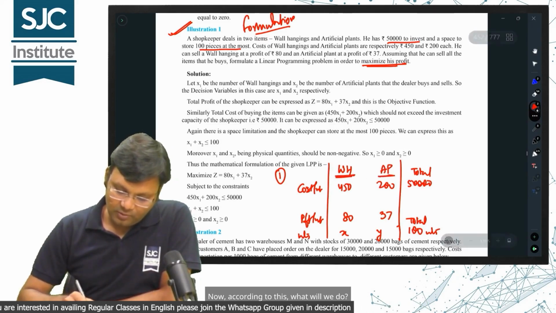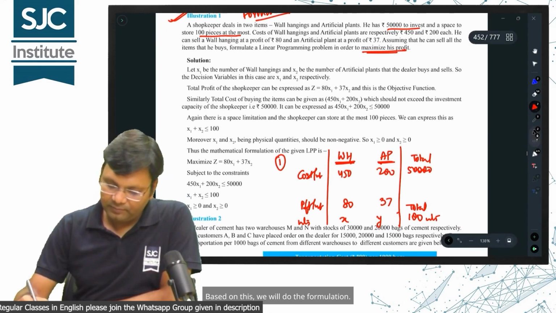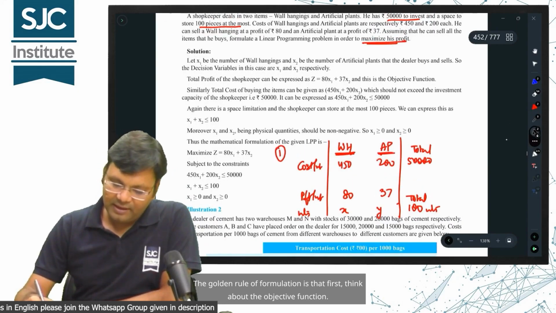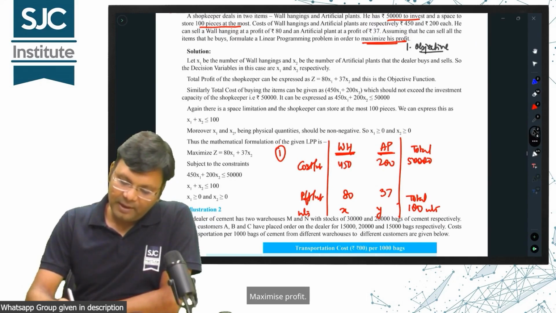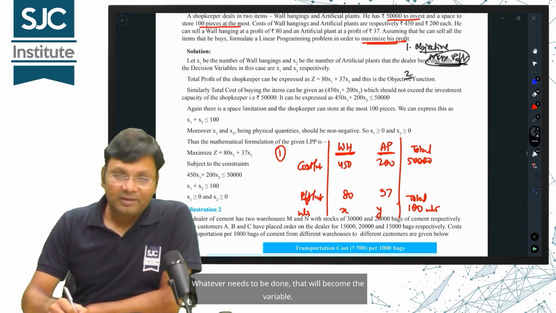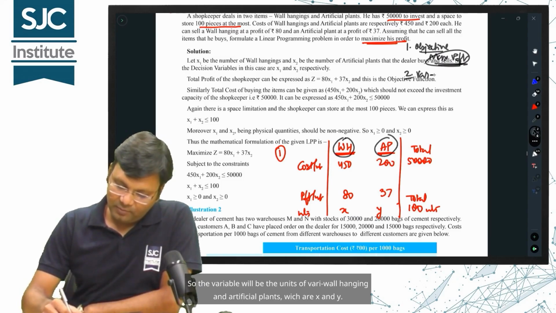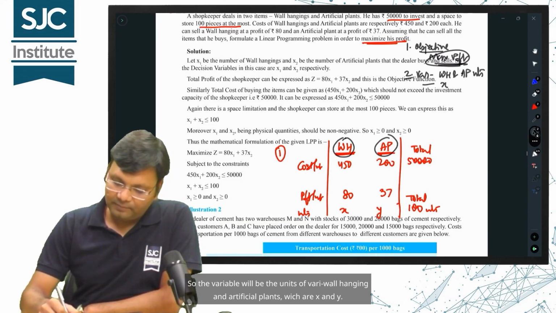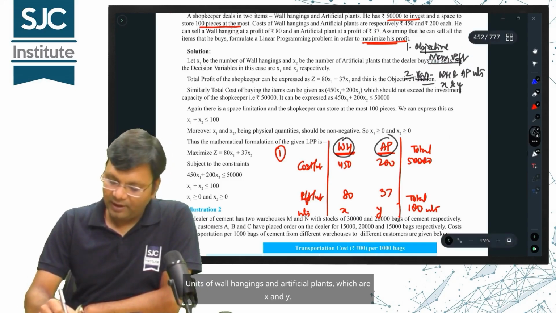Now, according to this, what will we do? Based on this, we will do the formulation. The golden rule of formulation is that first, think about the objective function. What is the objective? Maximize profit. If the objective is to maximize profit, then figure out what needs to be done to achieve that profit. Whatever needs to be done, that will become the variable. The profit will come from these two, so the variables will be the units of wall hangings and artificial plants, which are X and Y.